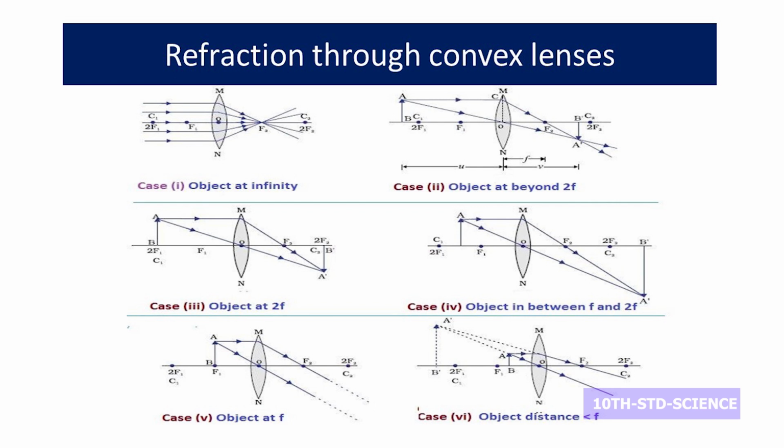The fourth case is just the reverse of the second case: the object is kept between 2F and F, and the image is formed beyond 2F. The third case is again a peculiar case where the image and object both are of the same size. The third and sixth are totally different from all the 6 cases. From the ray diagram itself, I can tell you what is u, what is v, and what is f.